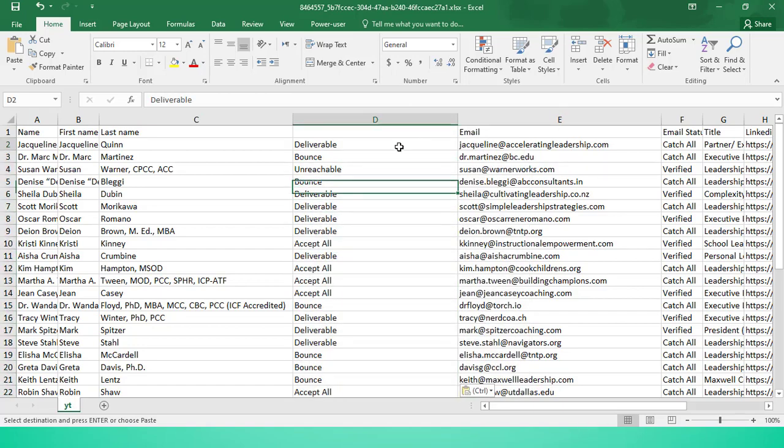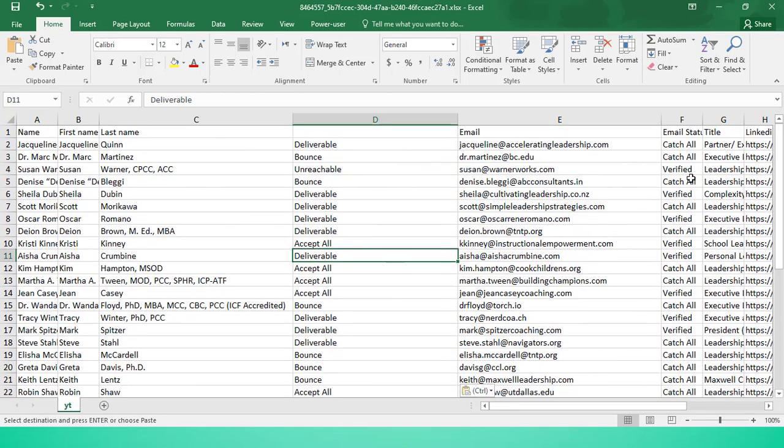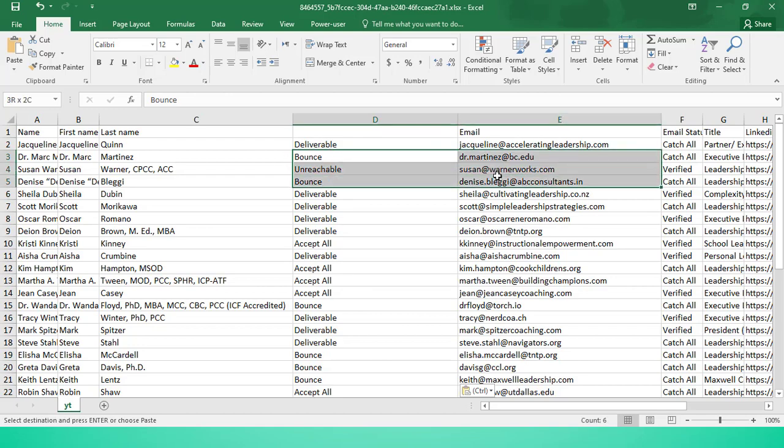You can see now, this is deliverable. That means this email is good. This one is bounce. It is not good. Unreachable, not good. Bounce, not good. Deliverable, all these ones are good. Accept all, good. So you can see the ones that are bouncing. If you compare it with this one, it is saying that all of these are casual and verified, that all of them are good. But when we use external sources now, we still saw that some of the emails actually bounce like this. Bounce and unreachable, they are not good.